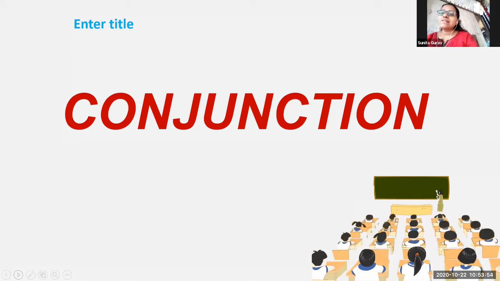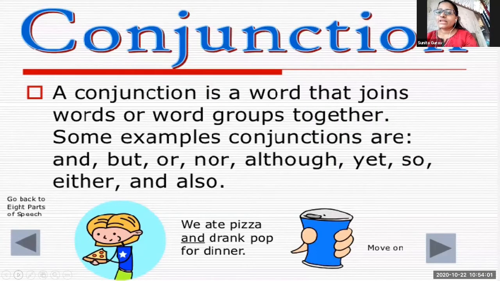Okay. We'll see at first conjunction, children. Next. Okay. So now what is conjunction? A conjunction is a word that joins words or word groups together. Some examples of conjunctions are and, but, or, nor, although, yet, so, either, and also.